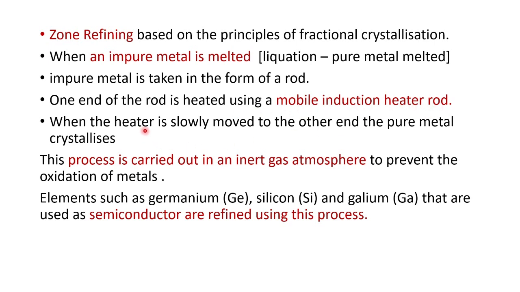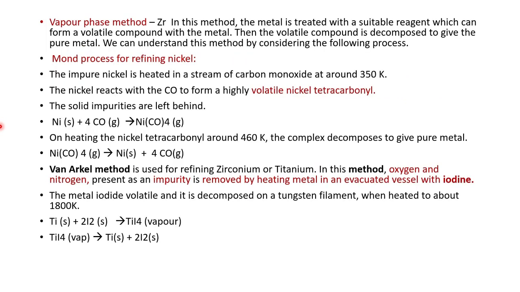When the heater is slowly moved, at the other end the pure metal crystallizes. This process is carried out in an inert gas atmosphere. That means it can be separated. In this method, germanium, silicon, gallium can be purified. Then semiconductors can be purified.